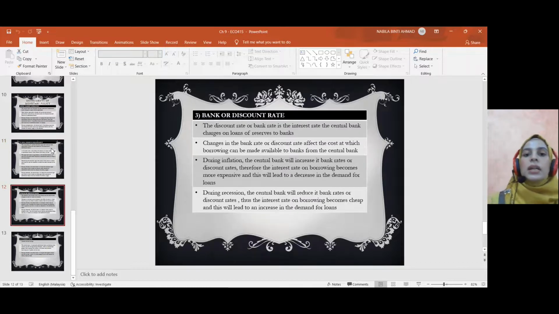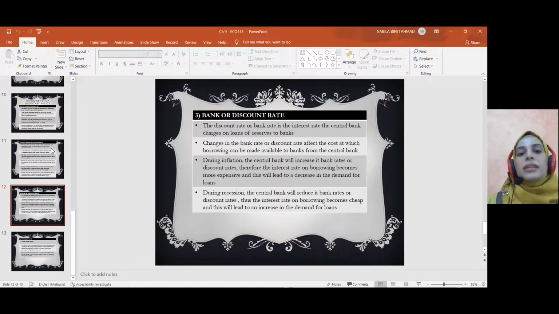Okay. Yang ketiga pula bank atau discount rate. So bank atau discount rate ni adalah interest on borrowing. So during inflation, nak kurangkan money supply, government nak encourage orang untuk save and spend less. So government akan naikkan bank rate atau discount rate, ataupun interest on borrowing, so that people akan less likely untuk meminjam sebab perlu bayar balik mahal kan. So dia kurang meminjam, so money supply berkurangan, masalah inflation pun berkurangan.